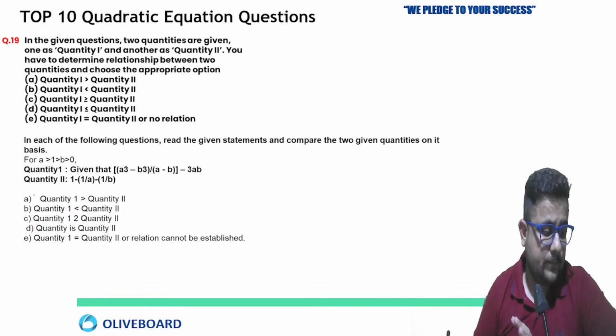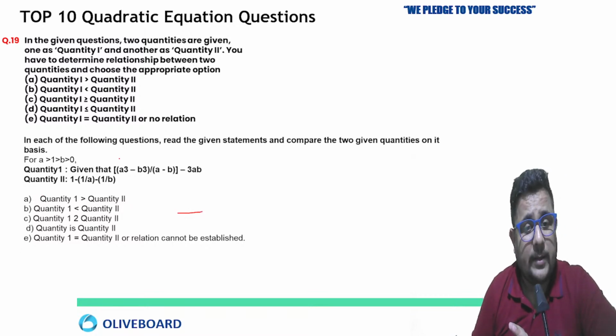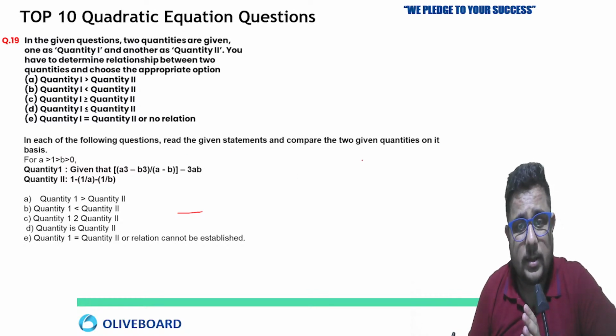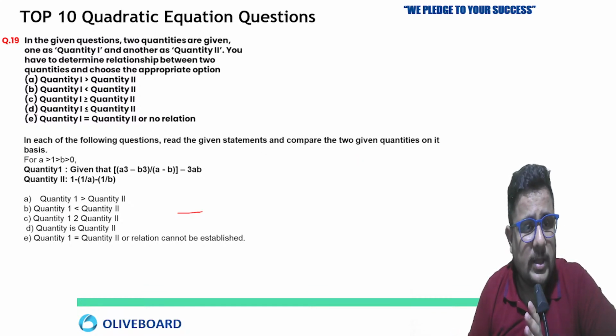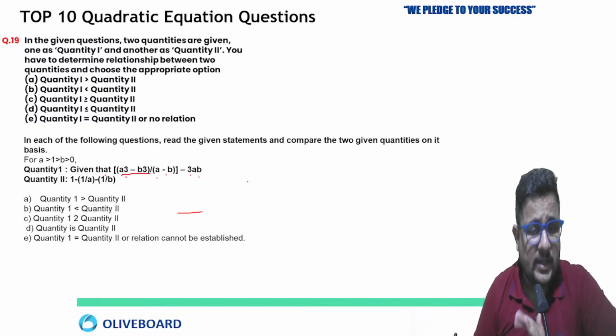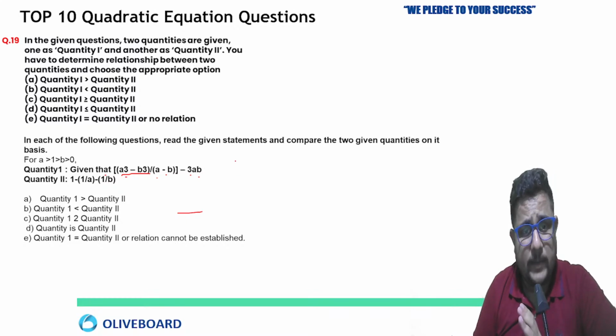Very good. Now this one, how many of you can solve this one? Same kind of question is given. In each of the following questions, read the given statement carefully and compare the given quantities on its basis. Quantity 1: a cube minus b cube by a minus b, minus 3ab. First of all, the formula of a cube minus b cube you must know.